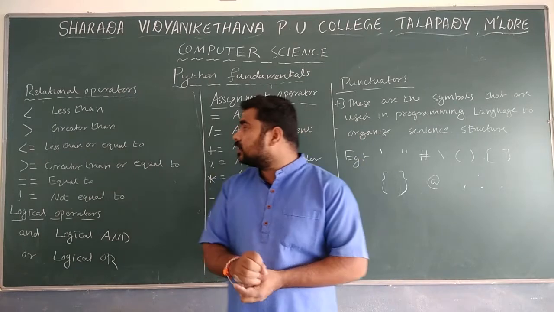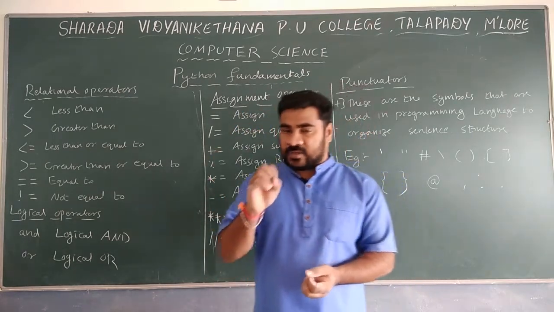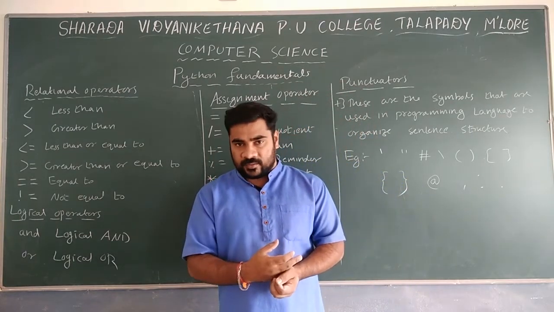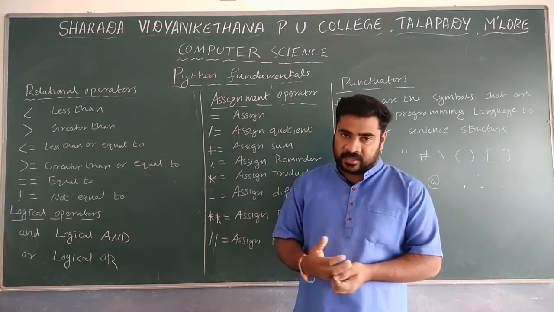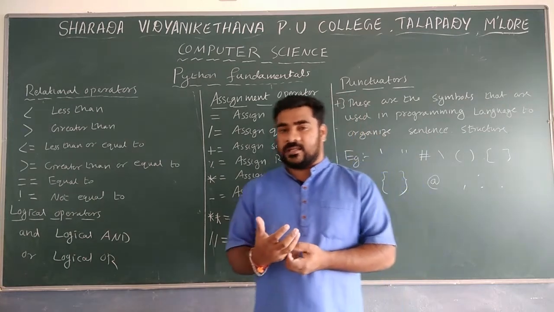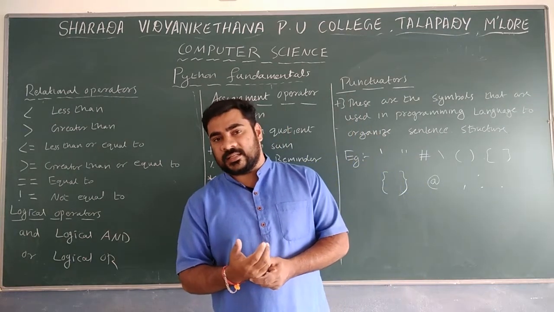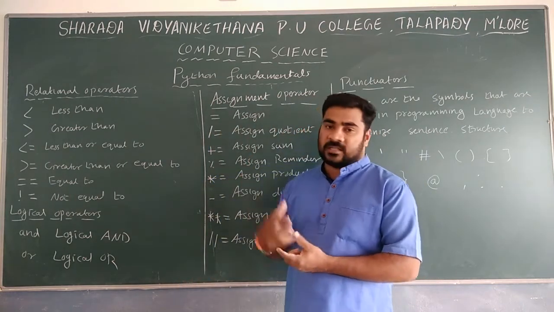The first one is less than. We check whether the first operand is less than the second operand, and we give the true value if the condition is true. Normally, if you want to check any condition, we make use of these relational operators.